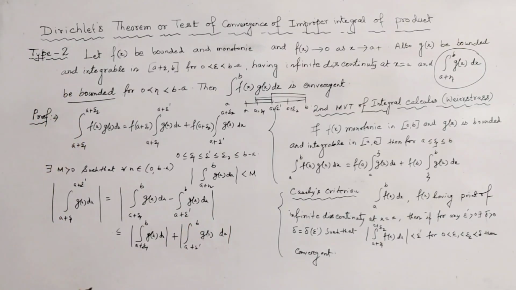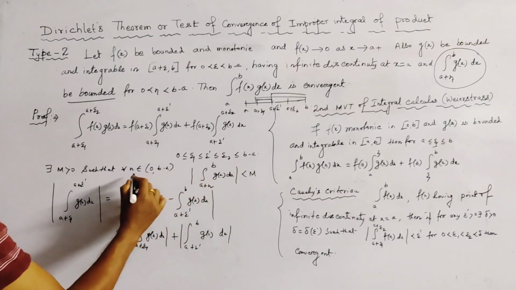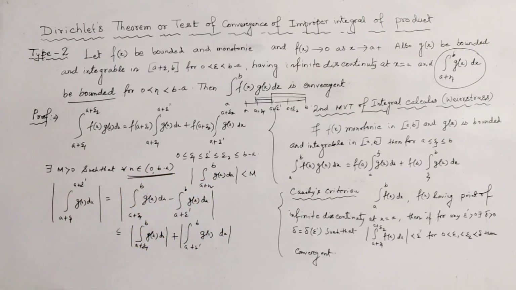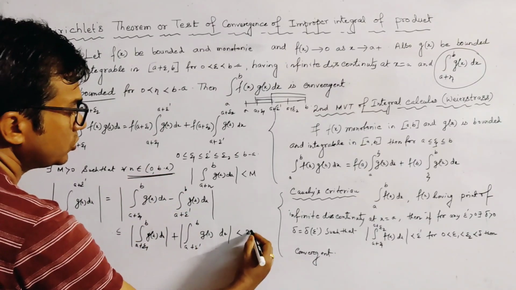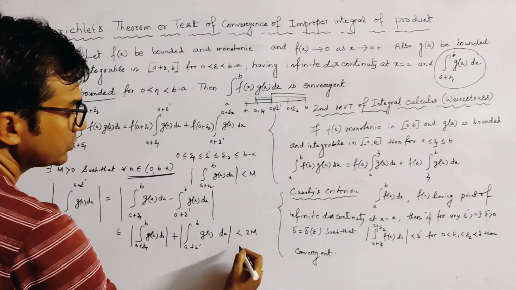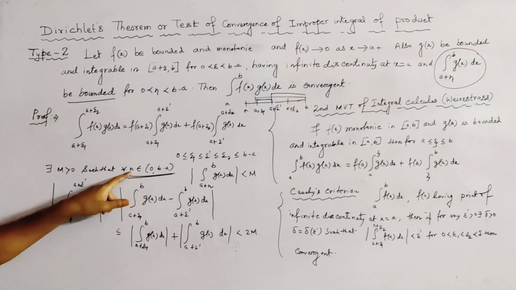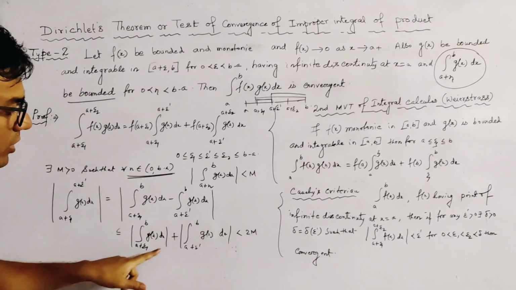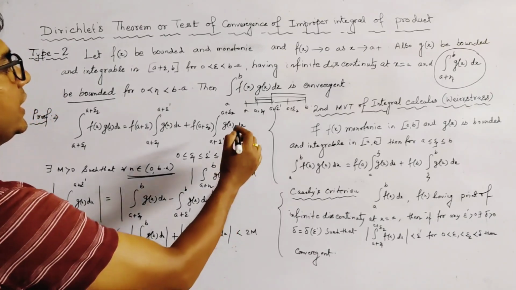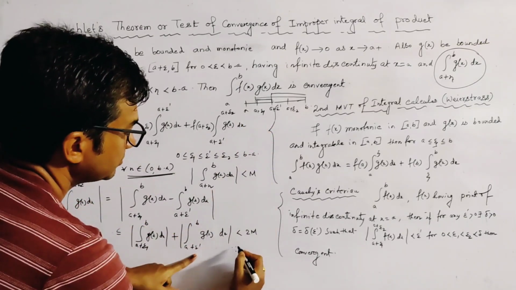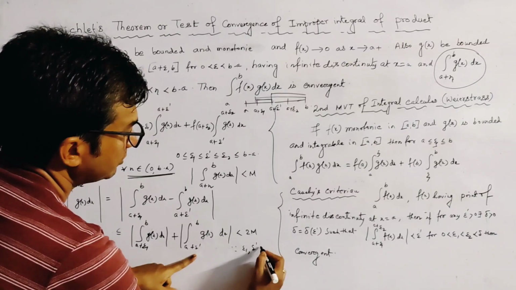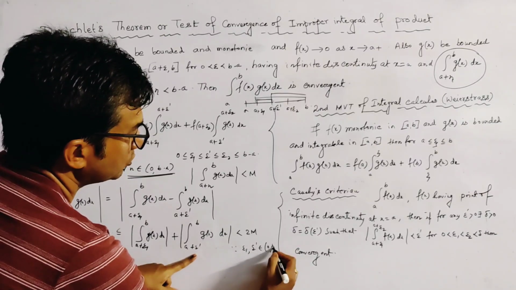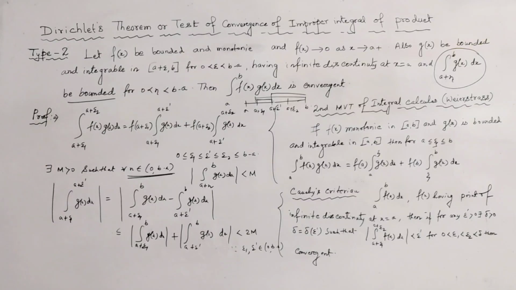These two integrations must be less than m, and we get less than 2m, since epsilon 1 and epsilon dash belong to (0, b minus a), right?